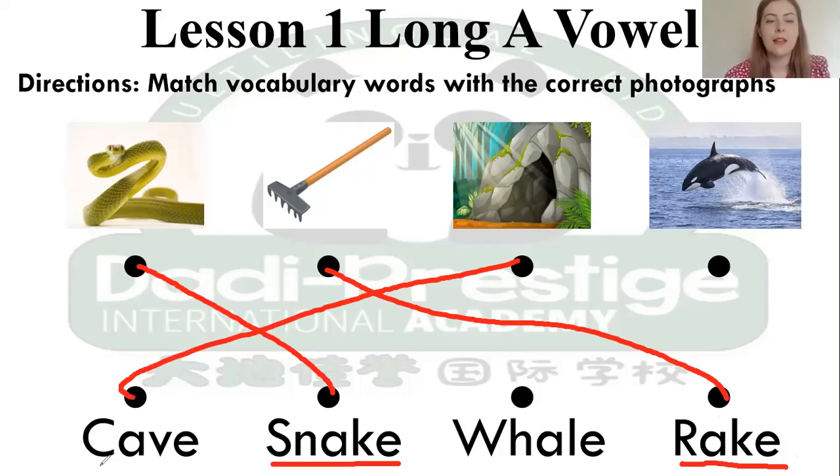So we have cave. And last one, again, easy, because we only have one left, is whale. This is a whale. So we'll match it to the word for whale. So we have whale, whale.